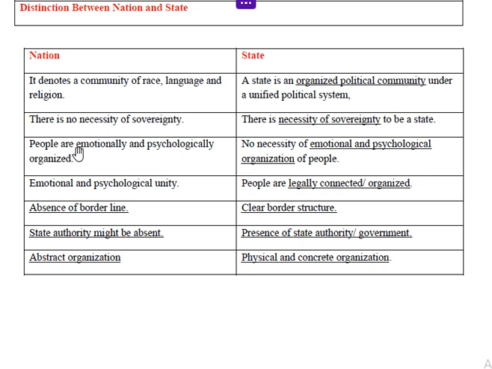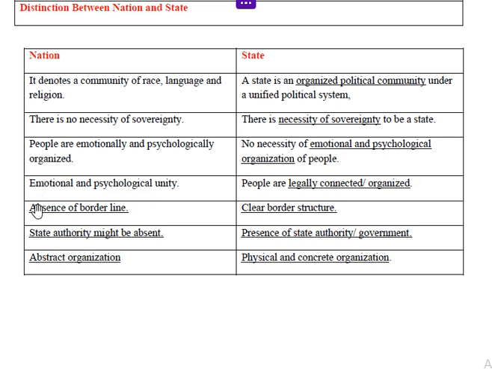Third one is that people are emotionally and psychologically organized in a nation. They have emotional unity, they have cultural unity, they have psychological unity. That is why emotion and psychology matter a lot for the nation. Then for the state there is no necessity of emotional and psychological organization, but they are legally connected. Legal connection is necessary, formal connection is necessary, but for nation there is emotional and psychological unity.